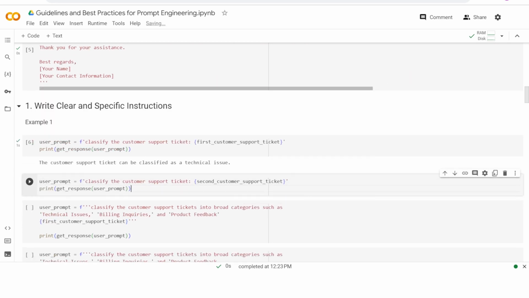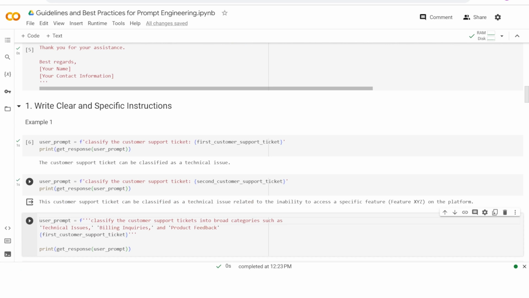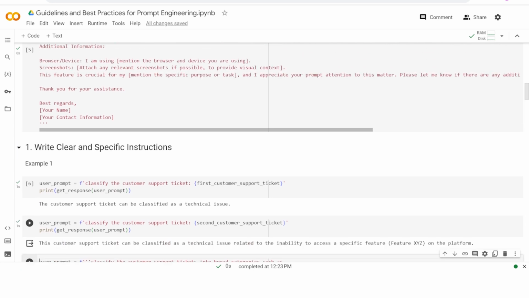Now I go ahead and I say classify the second ticket for me as well. And this time it says that it has a technical issue related to inability to access a specific feature. Now, what is happening is, while the model is able to summarize what the ticket is about, it is not using consistent classification. So it has created a class which is, let's say, technical issue. It has also created a class which is technical issue related to inability to access a specific feature.